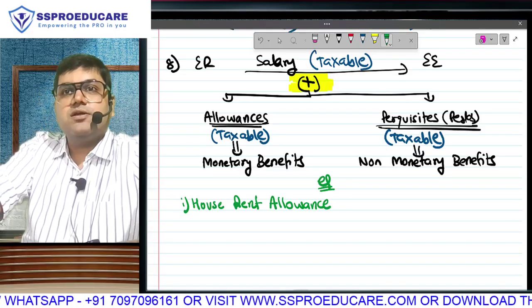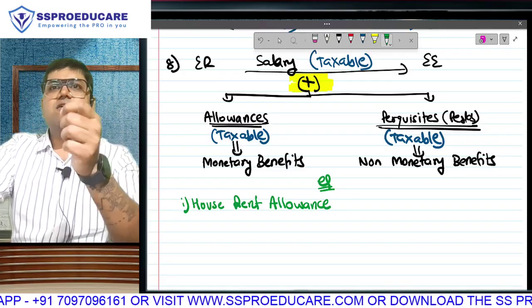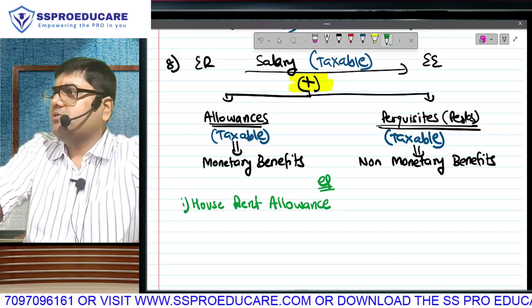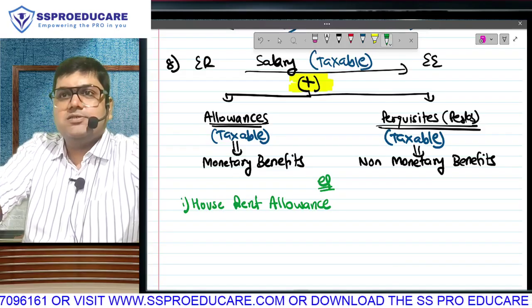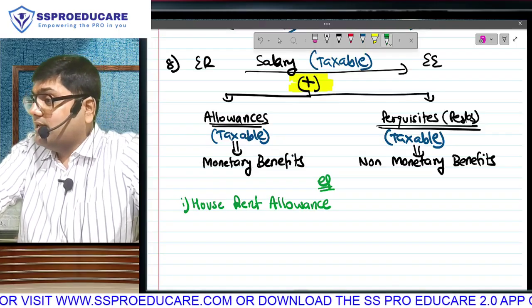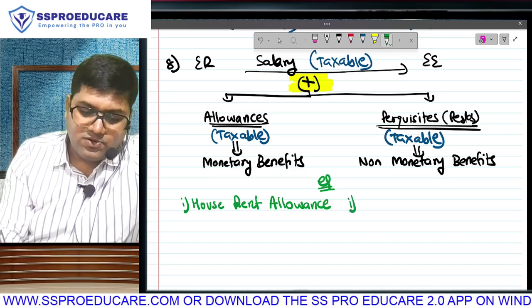But the second possibility: the boss says take 1 lakh per month and he's giving you the keys of a house. Go sleep in this house. Use this as your house. Is he giving you something extra over and above your salary, but not in monetary form? That is an example of a perquisite.